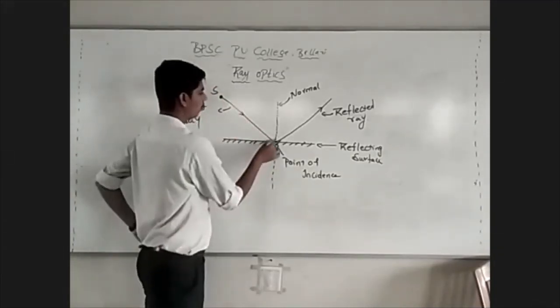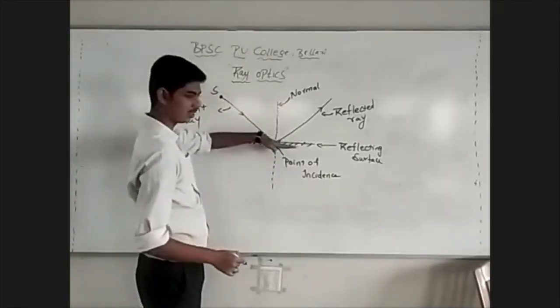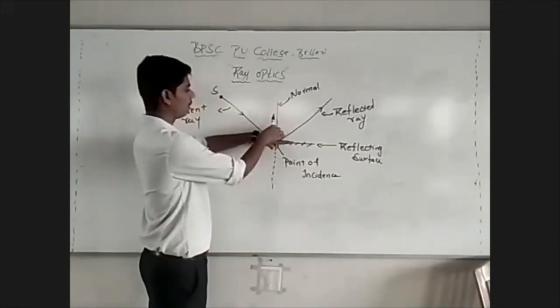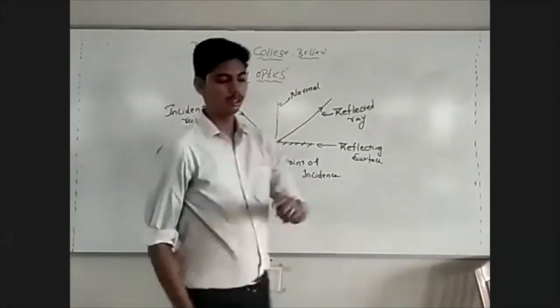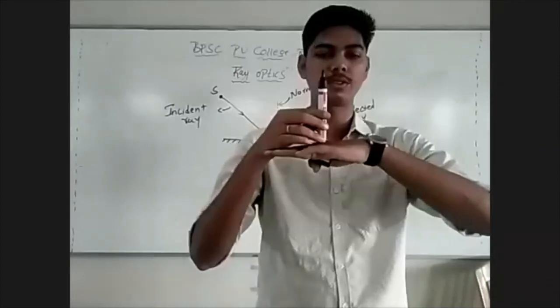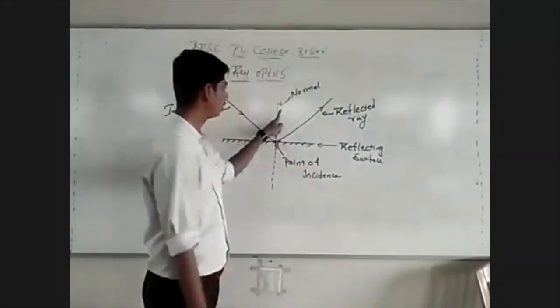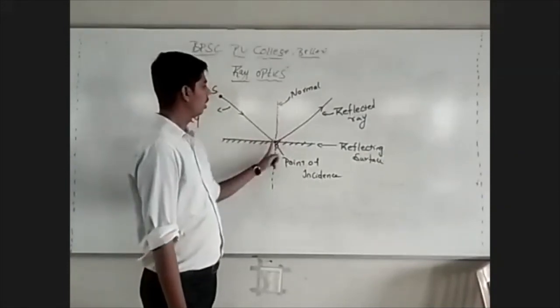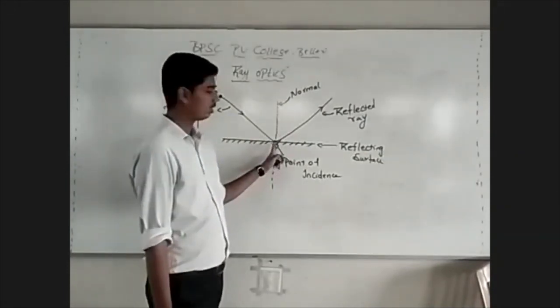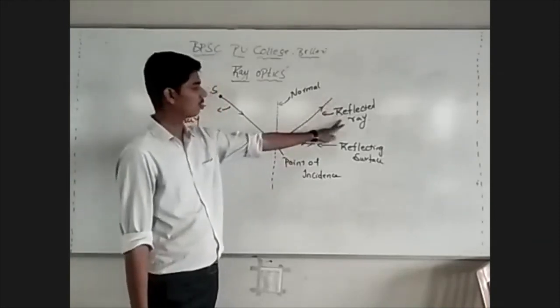At the point of incidence, we have drawn a perpendicular to the reflecting surface, called the normal. The ray of light that gets reflected is called the reflected ray.